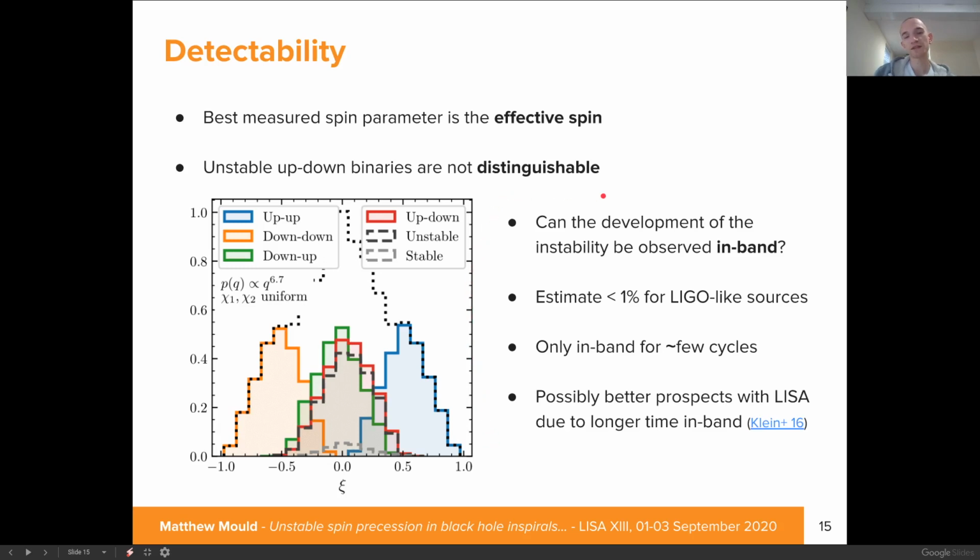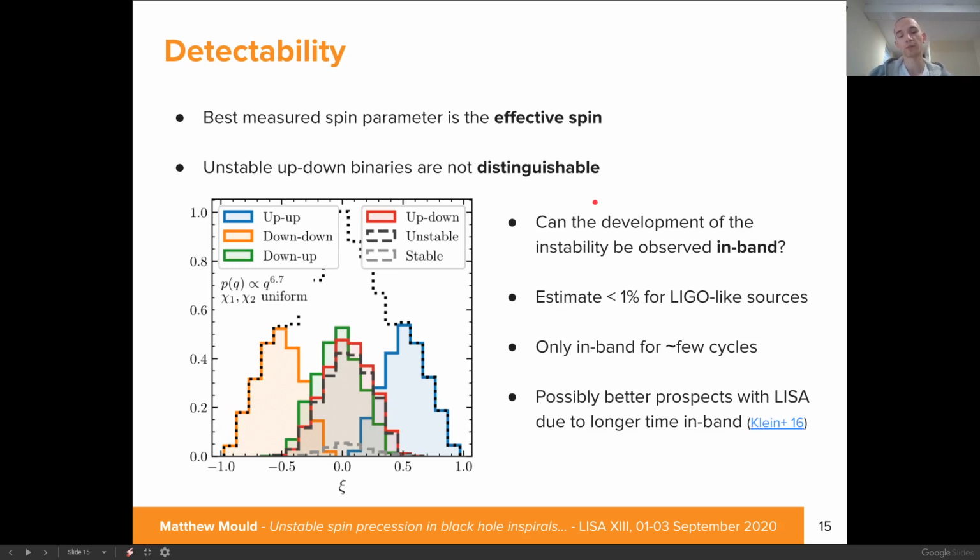However, another tantalising possibility is to observe the development of the precessional instability while a binary is in band. So this would correspond to an up-down binary entering the detectable window whilst it's stable and becoming unstable whilst being observed. However, we estimate this is a very small fraction of a population of LIGO-like sources.